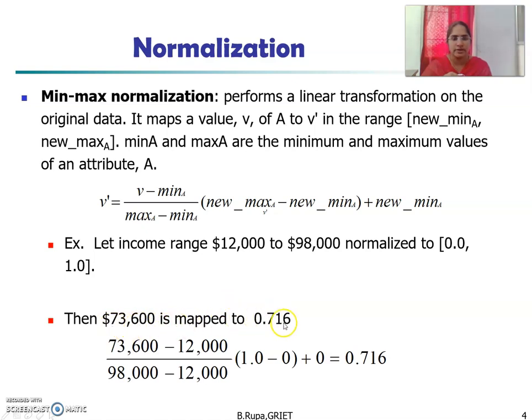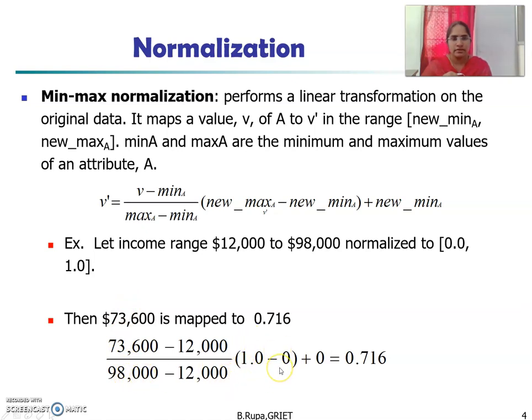That has to be mapped into 0.716. We will see how it has to become. Okay, apply all the values within the formula as V dash. The V value 73,600 minus the minimum value, where the minimum value is 12,000 and the maximum value is 98,000, divided again by the max value 98,000 minus the minimum value 12,000.